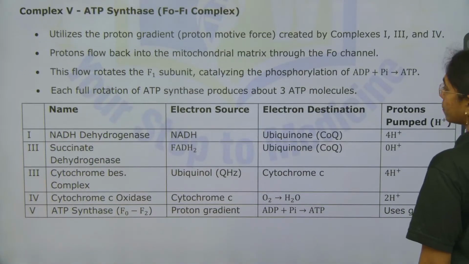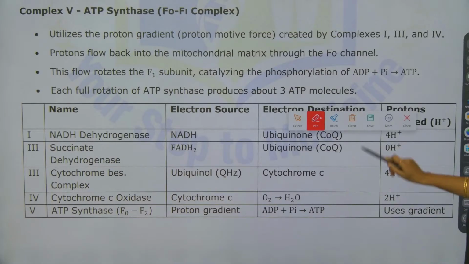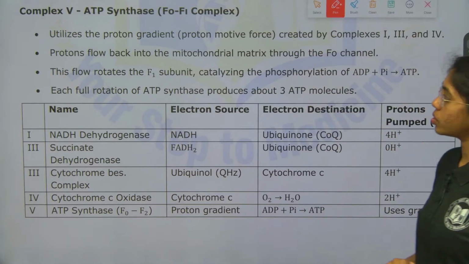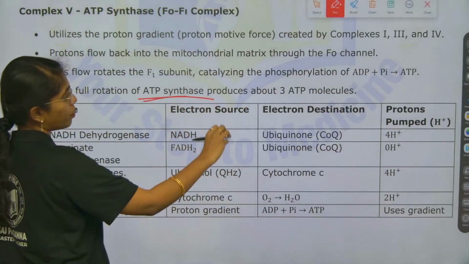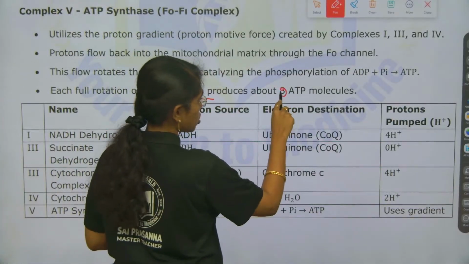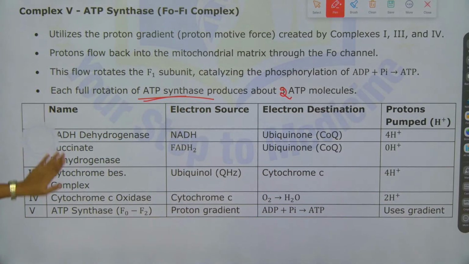Next, you see, complex 5, ATP synthase, that is the F0 F1 complex. This complete explanation is done. Each full rotation of ATP synthase will produce 2 ATP molecules. It is not 3, beta, it will produce 2 ATP molecules. So, this table is very important.